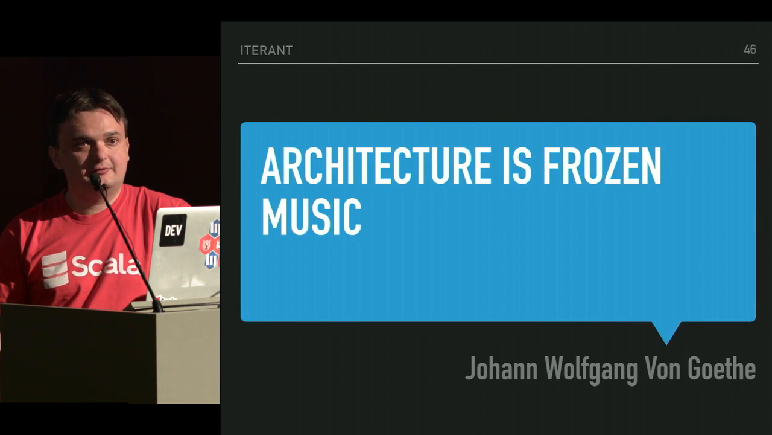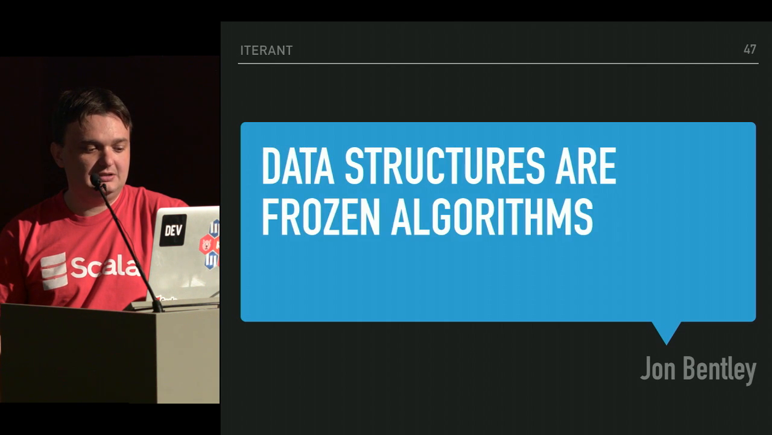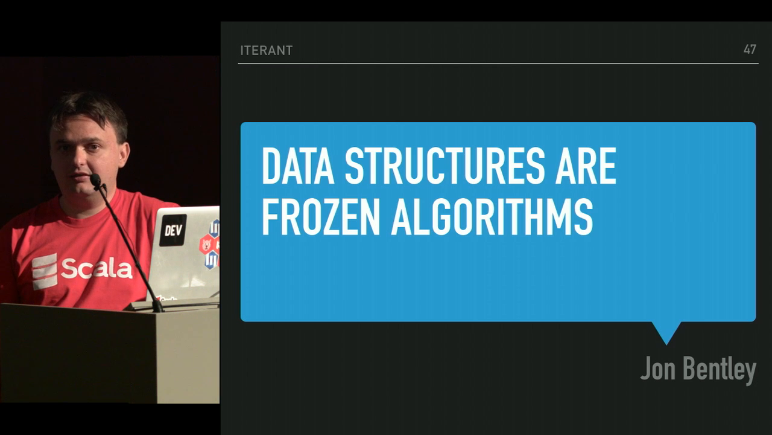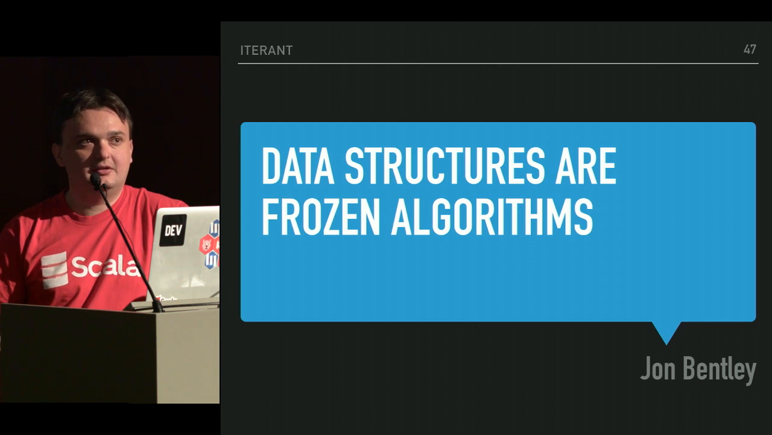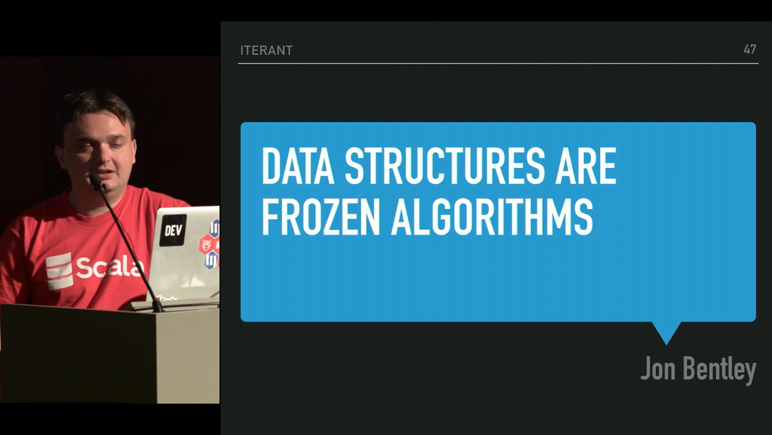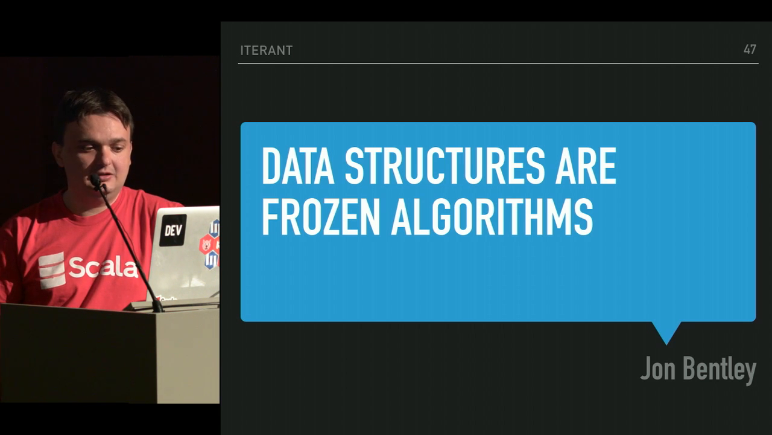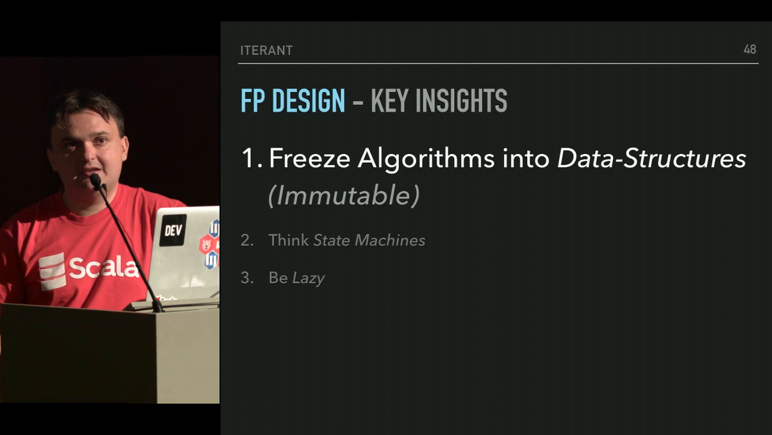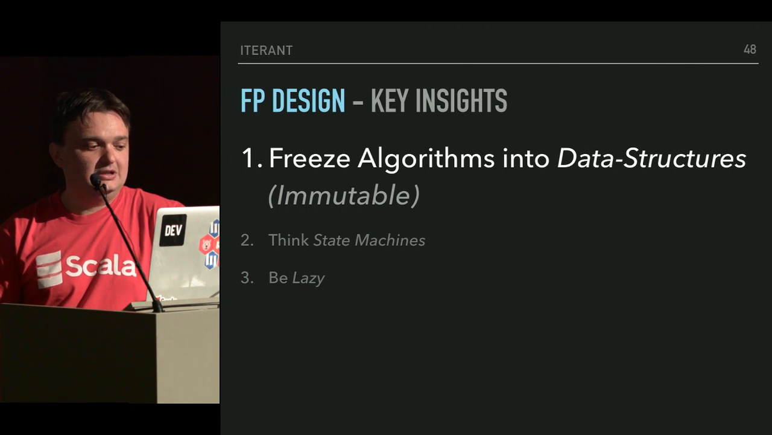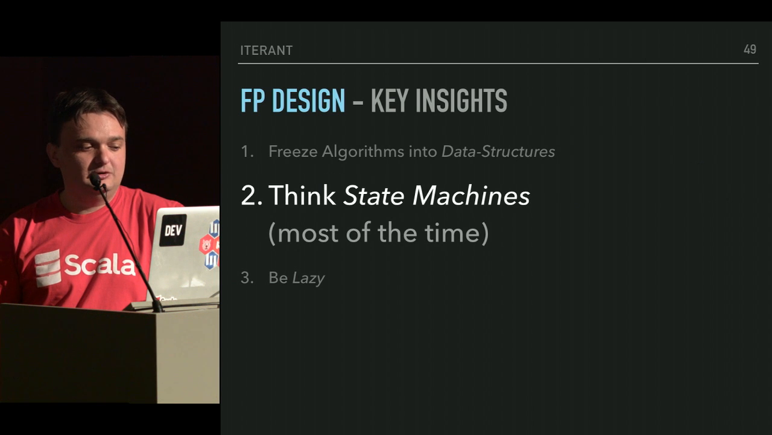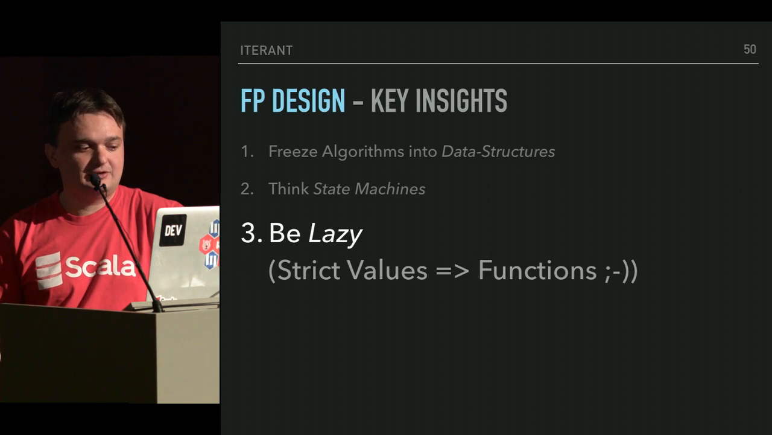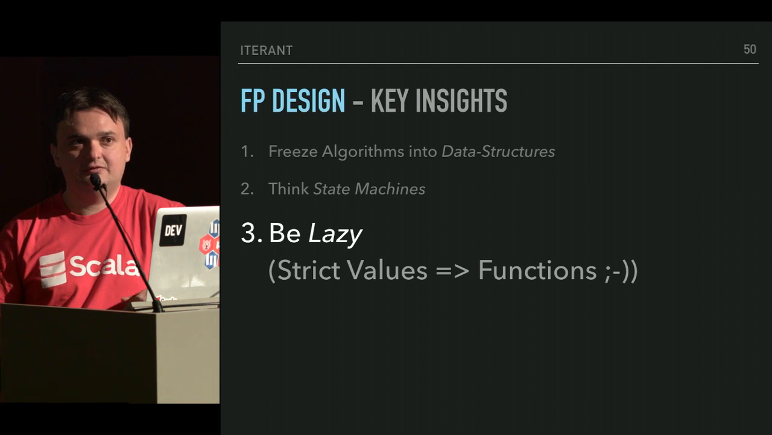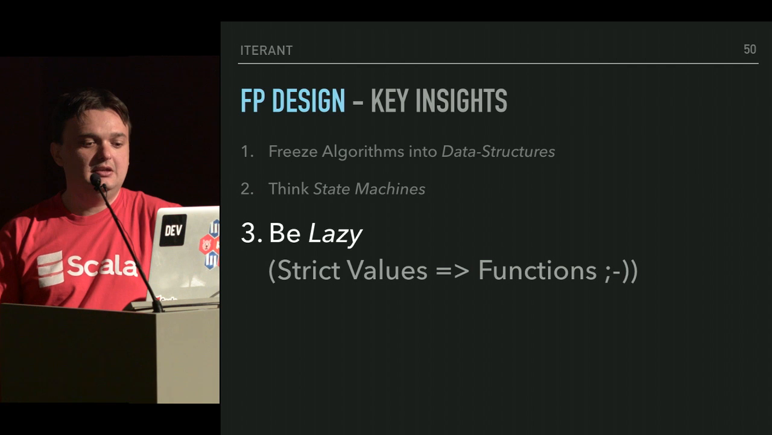Goethe once said that architecture is frozen music, which made John Bentley say that data structures are frozen algorithms. You might know John Bentley as the author of Programming Pearls. And this is one of the key insights that I learned and that I'm passing on. In general, to design FP-ish things, you need to freeze algorithms into a data structure, this being the easy way to do it. You need to think state machines most of the time and transform a strict value into lazy functions. Well, I mean, Scala is a strict language. In order to achieve laziness, the logical thing to do is to introduce functions.